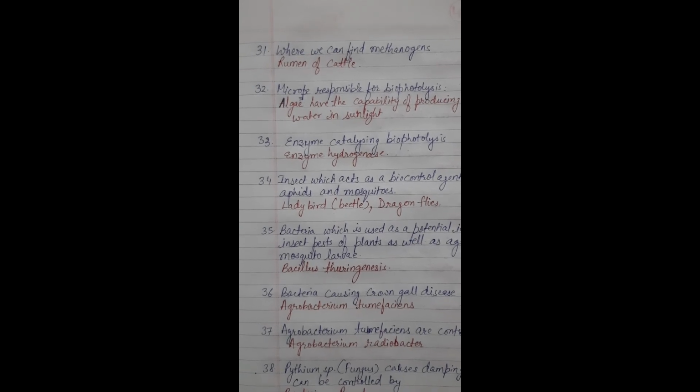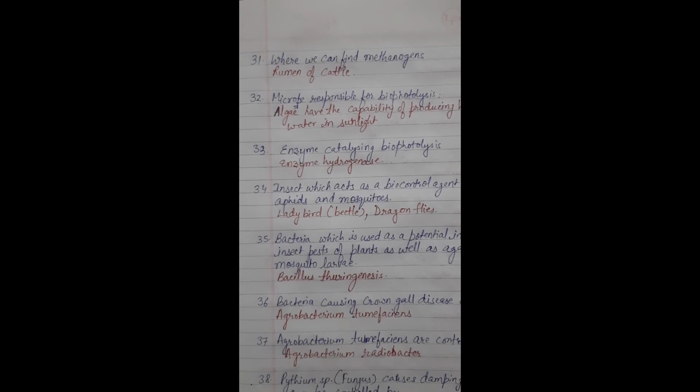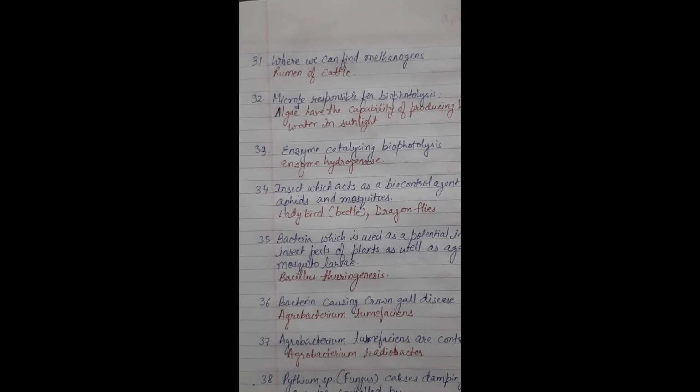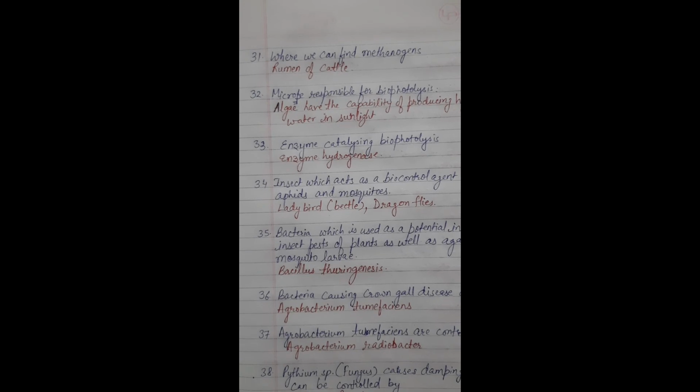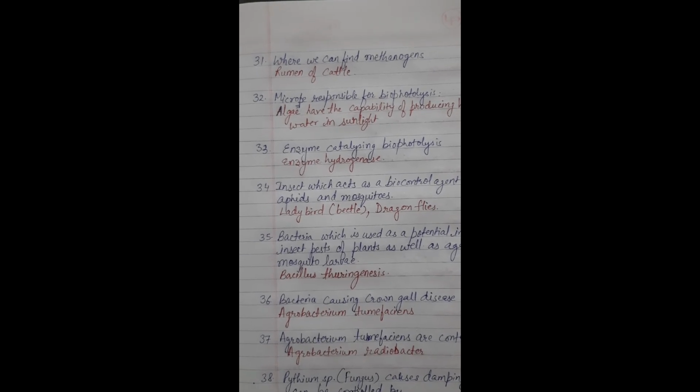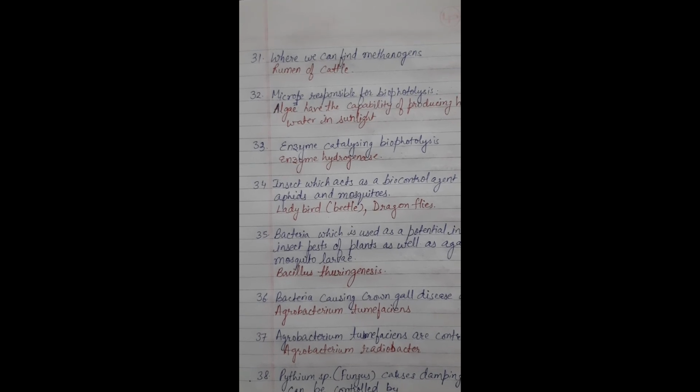Insects which act as a biocontrol agent to get rid of aphids and mosquitoes: these insects are ladybird and dragonflies. Bacteria which is used as a potential insecticide against insect pests of plants and even the mosquito larva: Bacillus thuringiensis. Bacteria causing crown gall disease of stone fruits: Agrobacterium tumefaciens. Agrobacterium tumefaciens is controlled by Agrobacterium radiobacter.